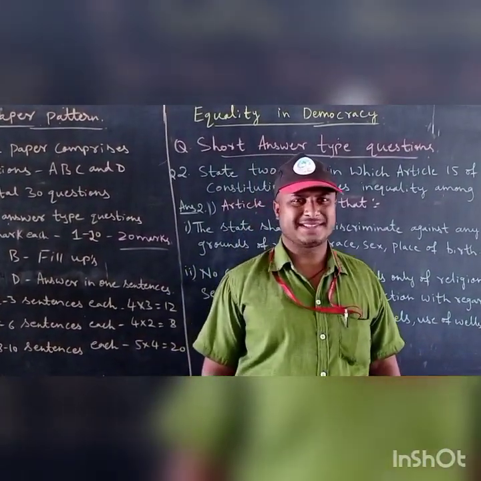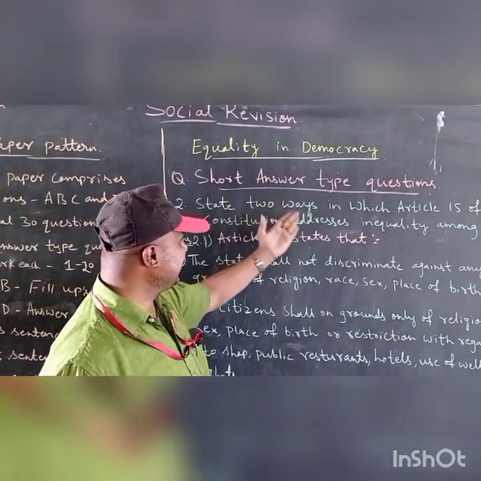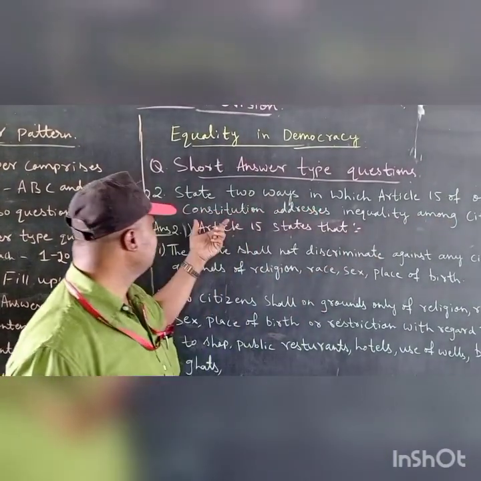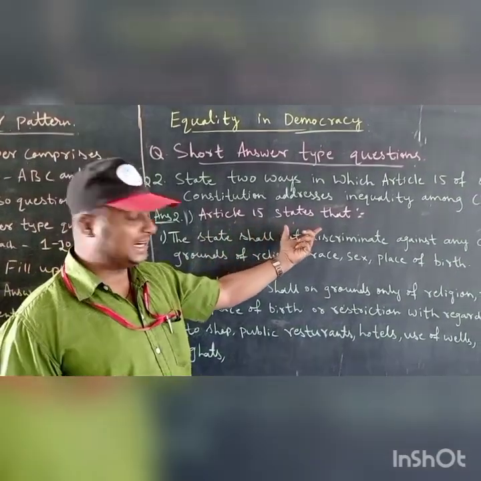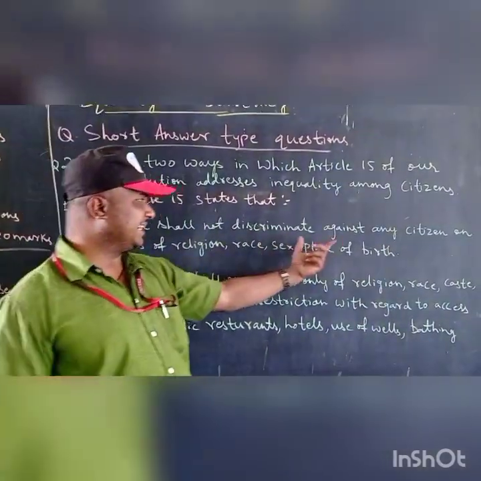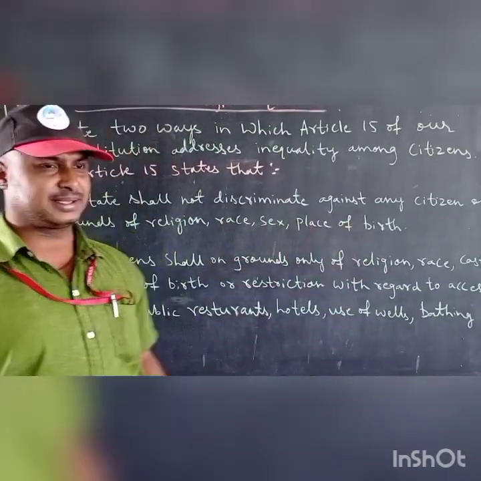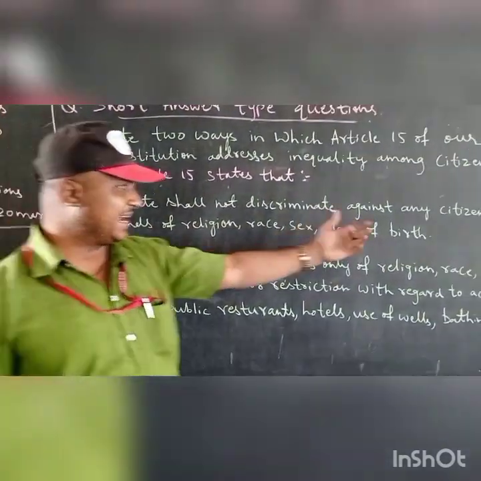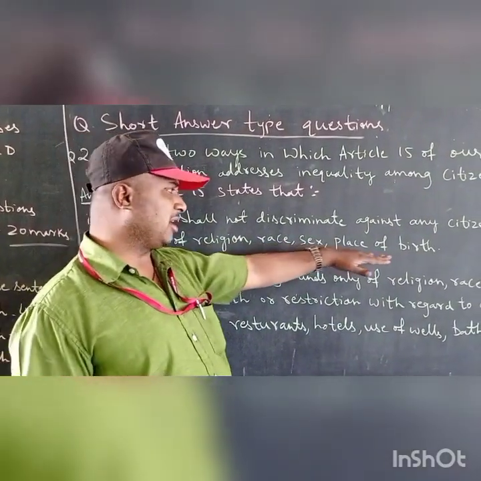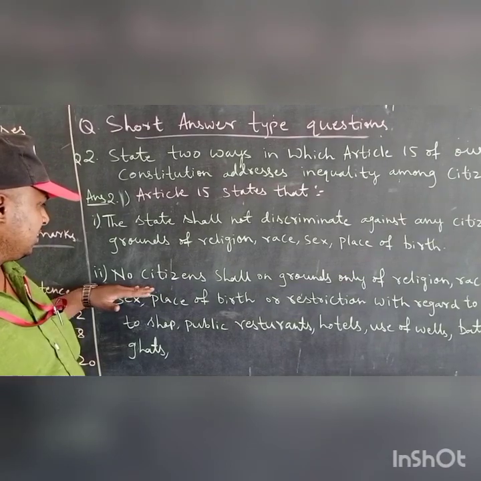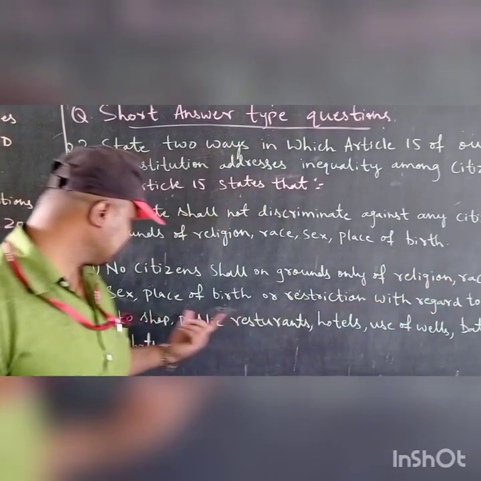Now we shall see the short answer type questions. How to write a short answer type question? Read the question first thoroughly. State any 2 ways in which Article 15 of our Constitution addresses inequality among citizens. How will you write the answer? Article 15 states that the state shall not discriminate against any citizen on the grounds of religion, race, caste, place of birth. Our state will not discriminate against any citizen of our country on the grounds of religion, race, sex, or place of birth.